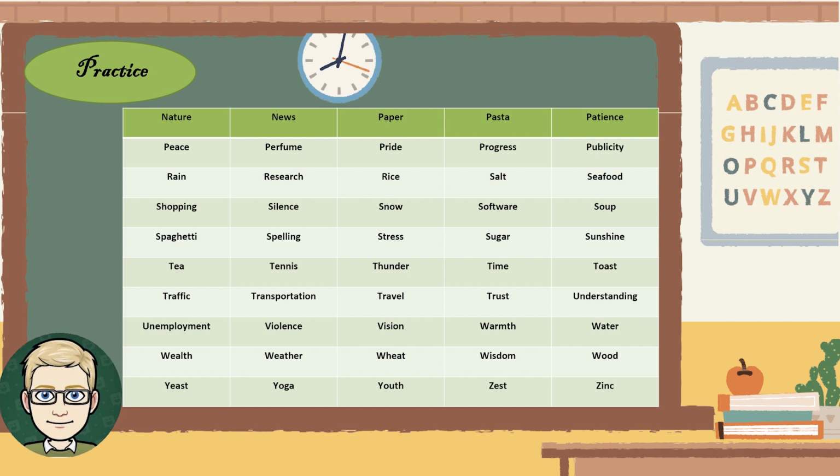Stress, sugar, sunshine, tea, tennis, thunder, time, toast, traffic, transportation, travel, trust, understanding, unemployment, violence, vision, warmth, water, wealth, weather, wheat, wisdom, wood, yeast, yoga, youth, zest, zinc.